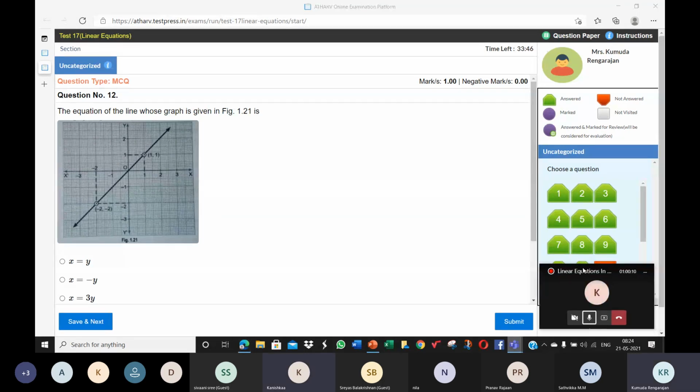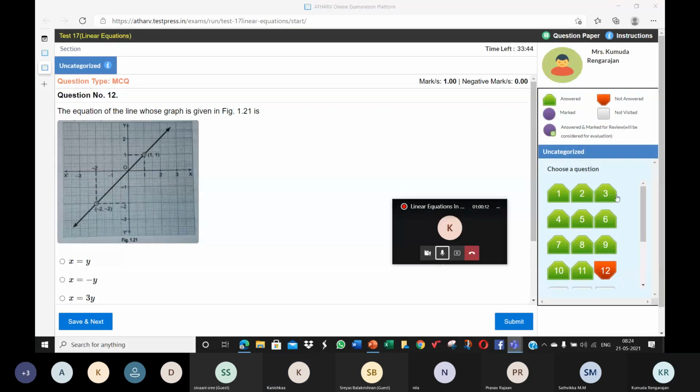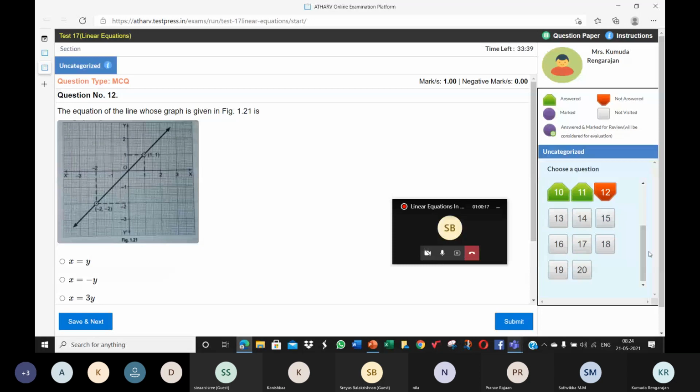X is equal to y, ma'am. Ma'am, x is equal to y. Yeah. We have only 3 options, is it? Or is it hidden? Oh, this one has only 3 options?